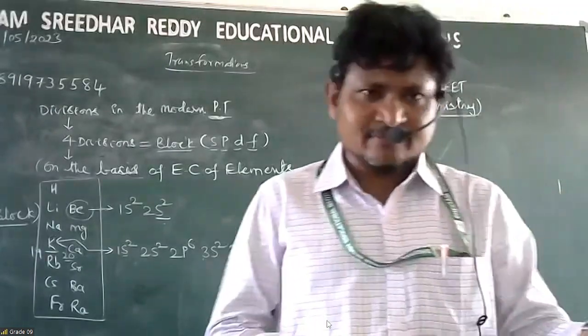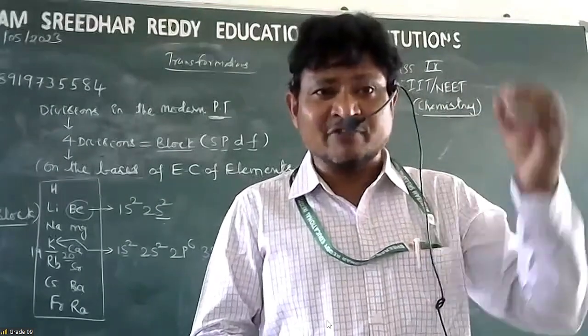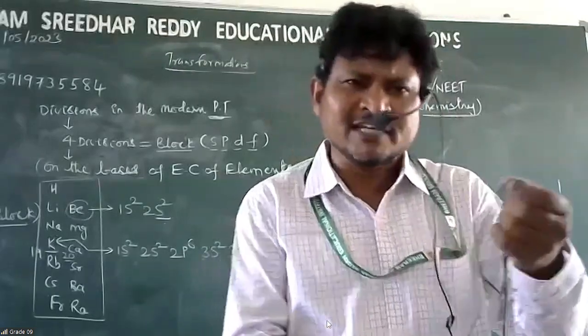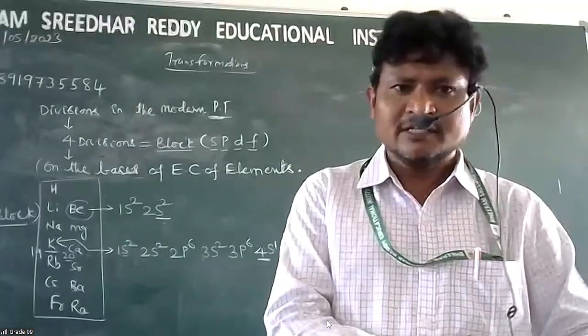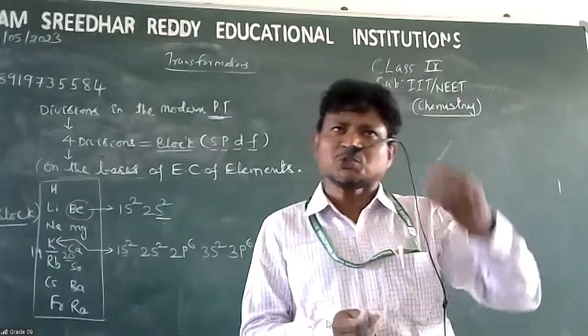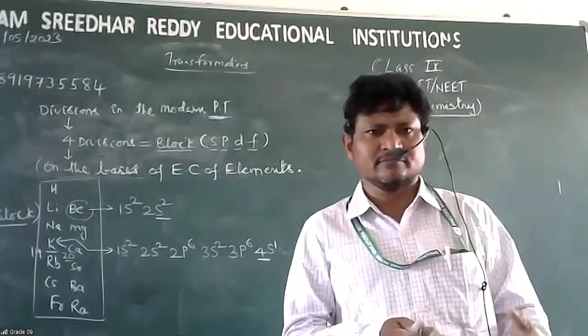But later, because of the initiative of Niels Bohr, what Niels Bohr suggested was: instead of learning 18 groups, why should we not go simpler?